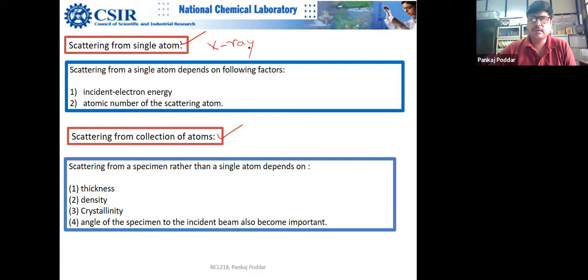When you try to understand X-ray diffraction, first you have to understand how an X-ray photon interacts with a single atom. If you understand that process, then you can easily understand the rest.